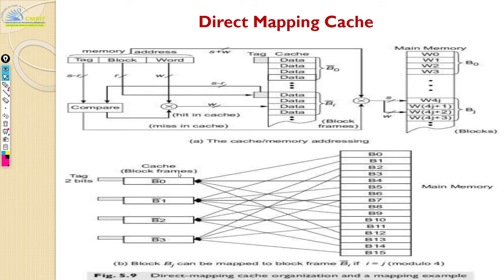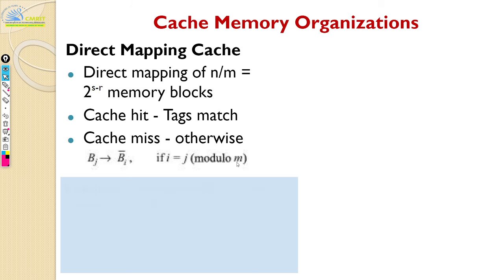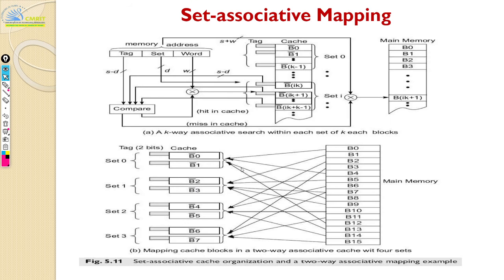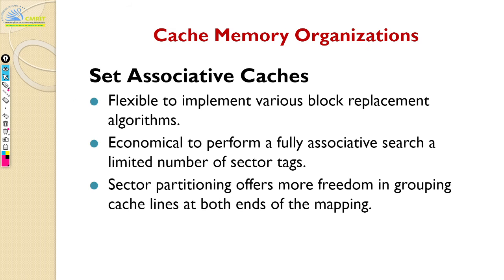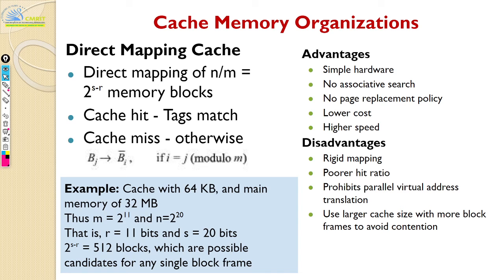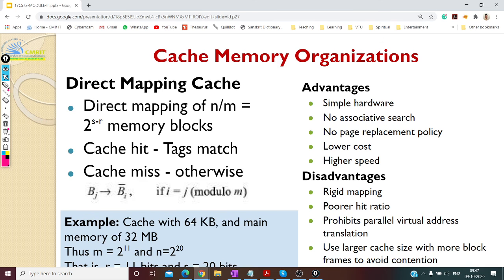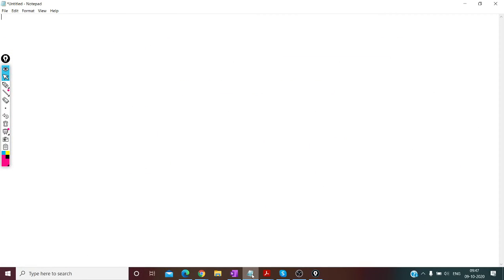Now we have different mapping. We have a direct mapping, and we will skip all these things. And there is a set associative mapping, and there is a fully associative mapping. I think you would have heard of this in your earlier classes. Now I think we will just stick to this slide, but I don't want to rely on slides here. I will just try to explain the cache, this direct mapping, everything with this. So what is direct mapping?